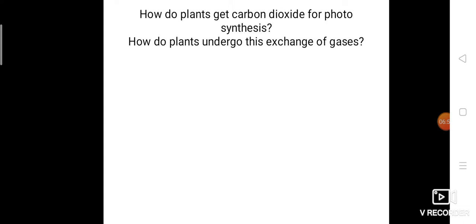The next important question: how do plants get carbon dioxide for photosynthesis? How do plants undergo this exchange of gases? For both questions, the answer is stomata. Because stomata means what? Tiny pores, that is small pores. Where are they present? On the leaves. Through the small pores, the gaseous exchange takes place.